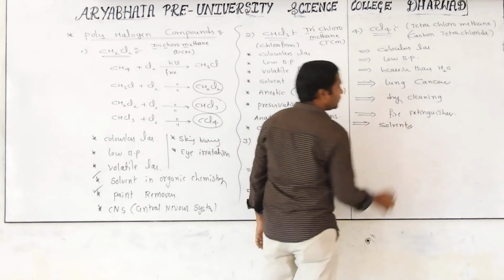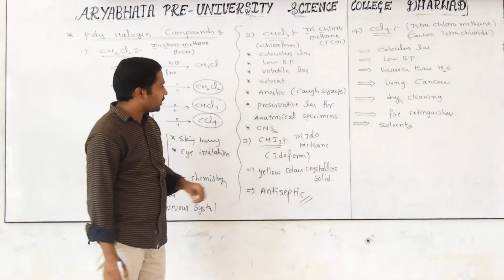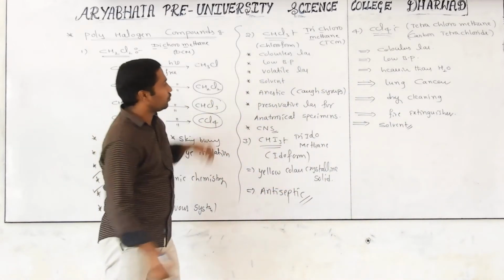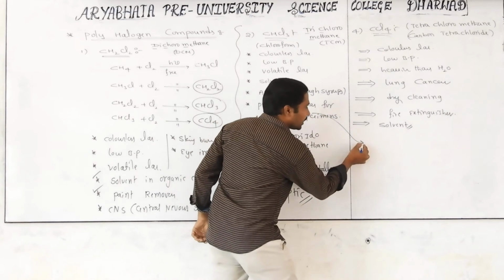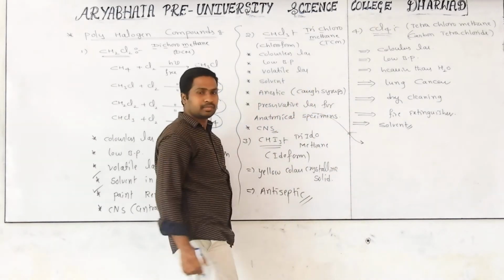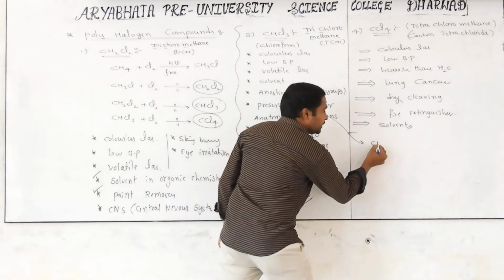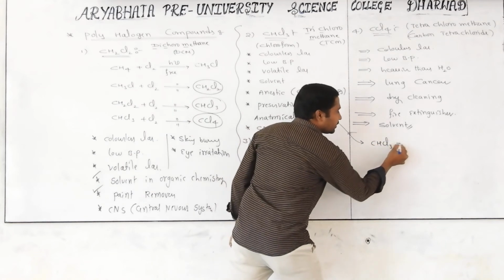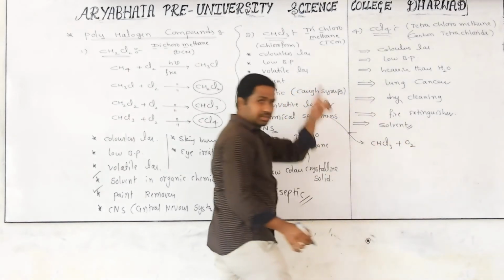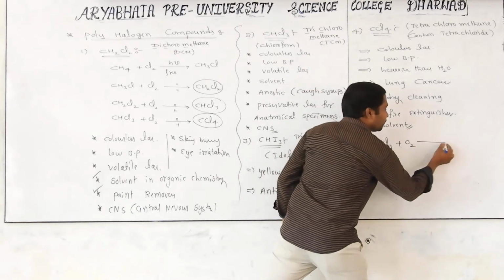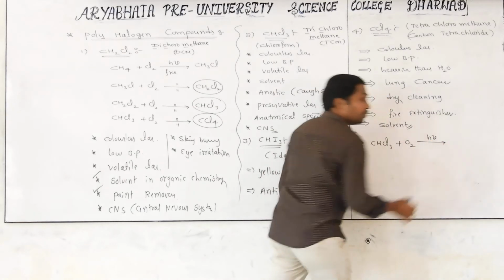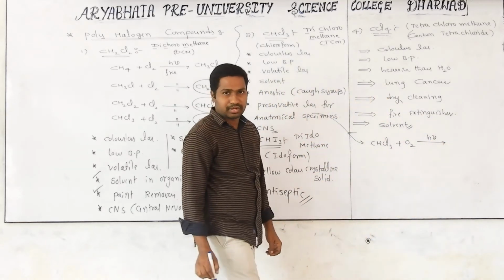Are you clear? So now one of the important points that I will discuss under chloroform. Under chloroform we have one special character. Chloroform easily reacts with atmospheric oxygen in the presence of sunlight, and we get a very dangerous gas. How is that?